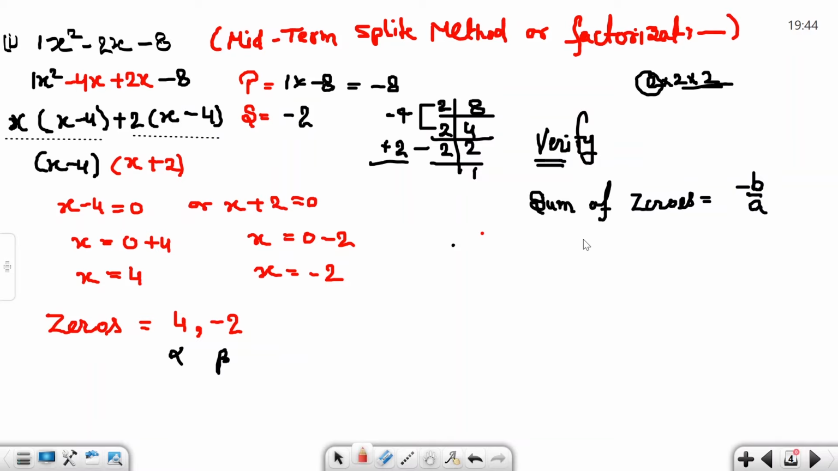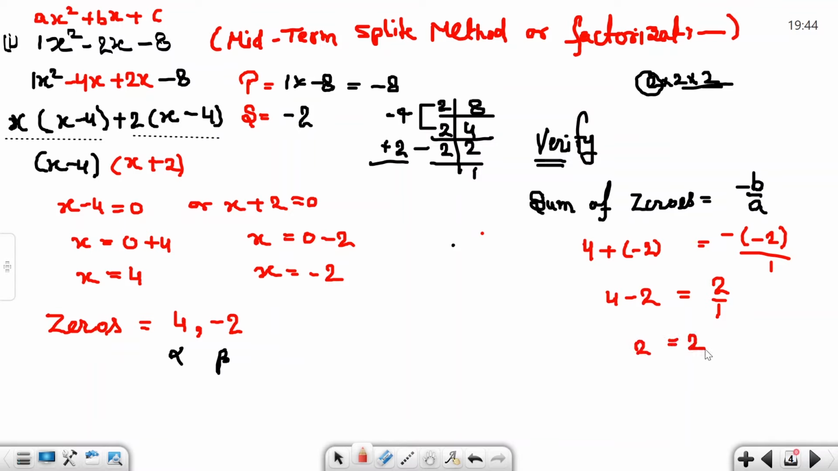Sum of zeros means alpha plus beta. So the first zeros are 4 and minus 2. The standard form of a quadratic equation is ax square plus bx plus c. Here the a value is 1, the b value is minus 2, and the c value is minus 8. Then put in the values: minus b, and b value is minus 2, a value is 1. Minus into minus is plus, so 2 by 1, which is 2.